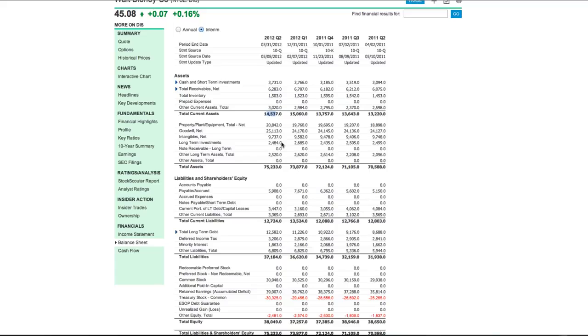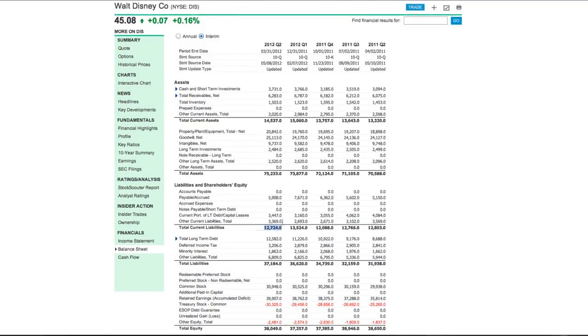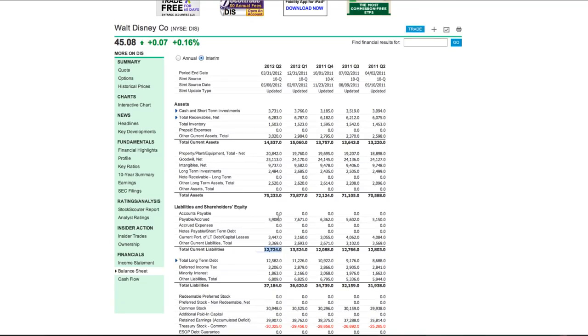That's a good thing. So when we talk about the current ratio, all we're doing is taking this top number, which is the money flowing in, and dividing it by the money flowing out in that short term, that 12 months. So if this was 14 billion and this was 14 billion, our current ratio would be a 1.0, meaning all the money flowing in is exactly the same money that's flowing out. So you're not going to see a change in your equity.